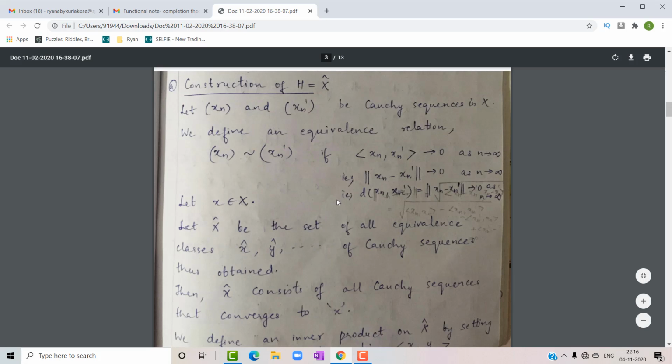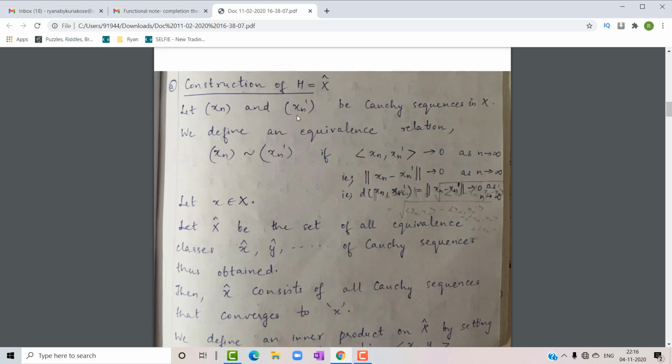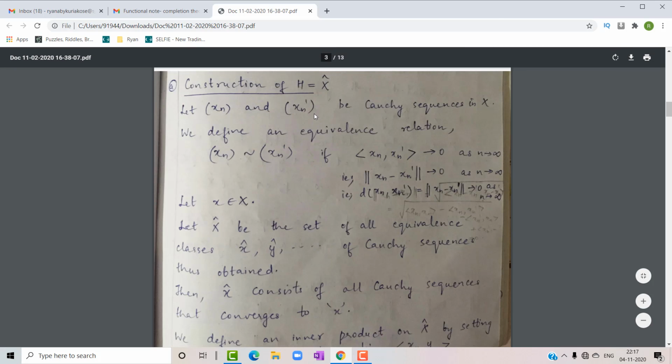So first we are going to construct the Hilbert space H, which is named as X cap. We take two arbitrary Cauchy sequences in X, which are named as sequence xn and sequence xn dash, and we are going to define an equivalence relation between them, denoted by sequence xn equivalent to sequence xn dash if inner product of xn minus xn dash tends to 0 as n tends to infinity. So we can also write the norm of xn minus xn dash also tends to 0 as n tends to infinity.